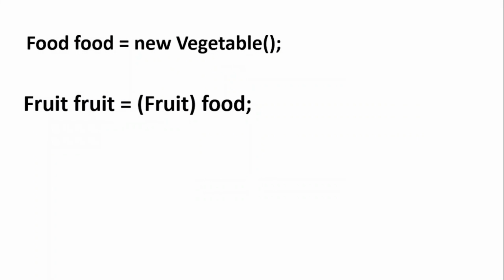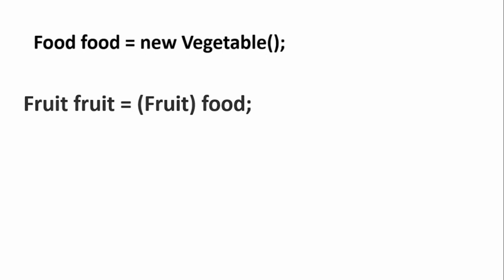So let's deep dive more into object typecasting in a lot more detail using these two examples. First, these two lines are from the same piece of code, but let's bifurcate them one by one. See the first one: Food food = new Vegetable(). Now, can we say vegetable is a food? Yes, because food is the parent class here. So food is basically our parent class reference variable, which is holding the reference of a child class object. Here the child class object is vegetable and our parent class is food.